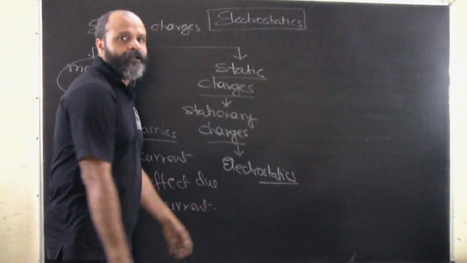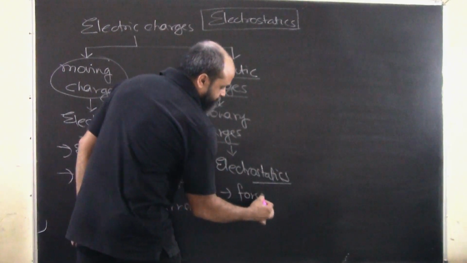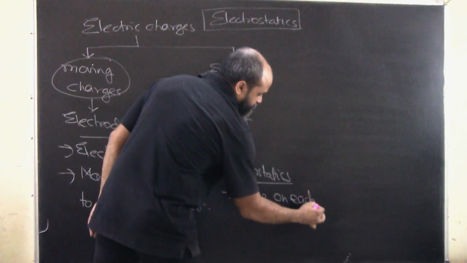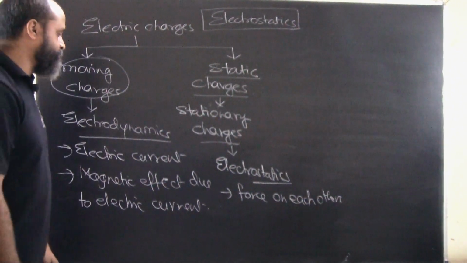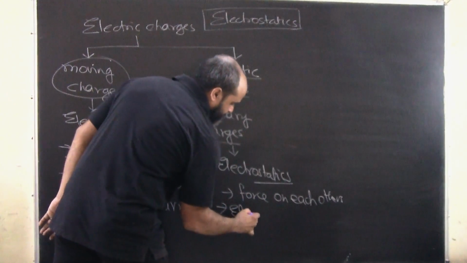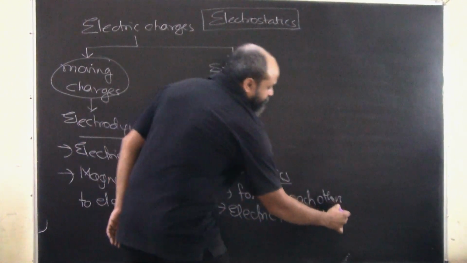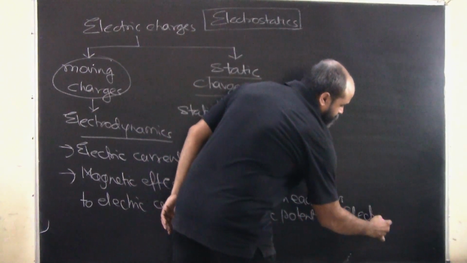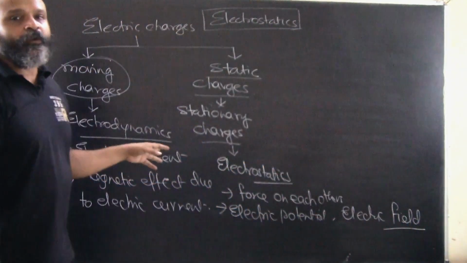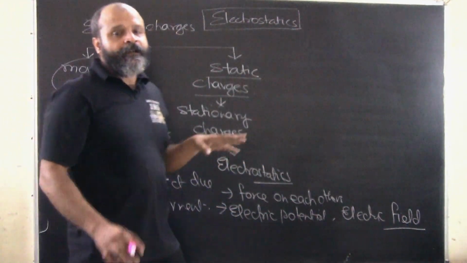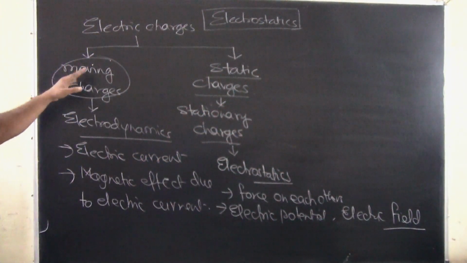So what do we have in electrostatics? We have a lot of things. The charges which are stationary will exert a force on each other. There will be an electric potential that will develop. There will be an electric field due to these charges. All these are phenomena which we study primarily under electrostatics.